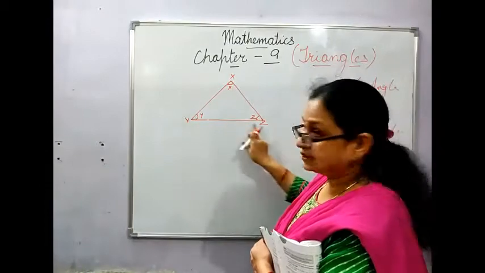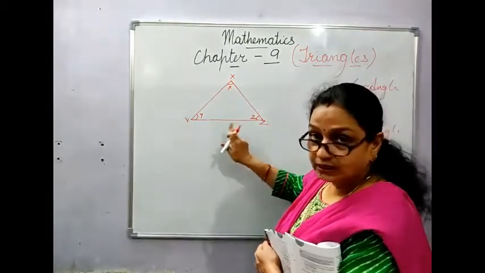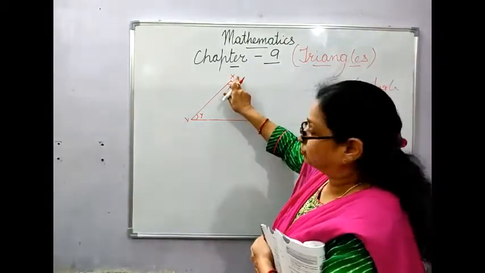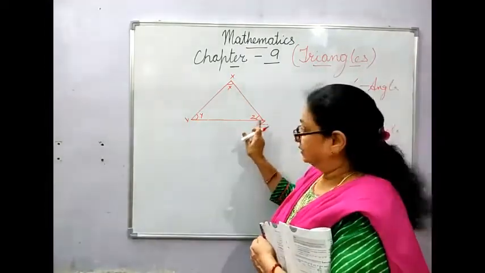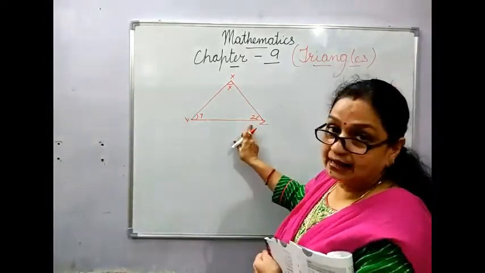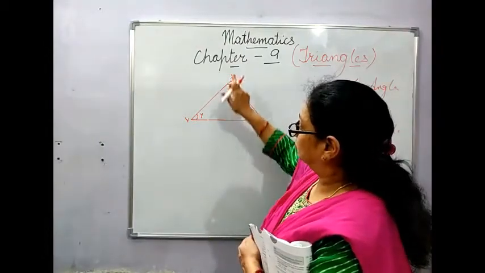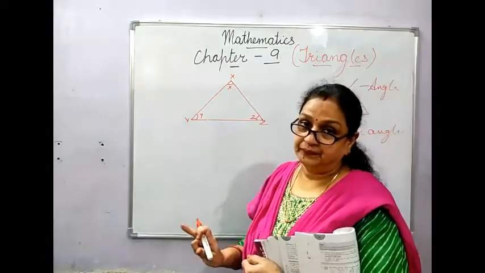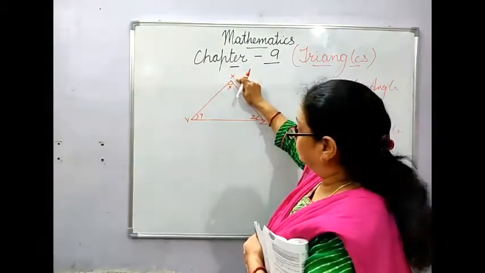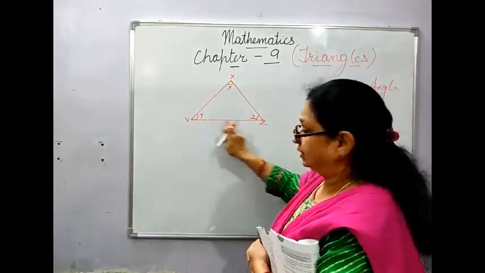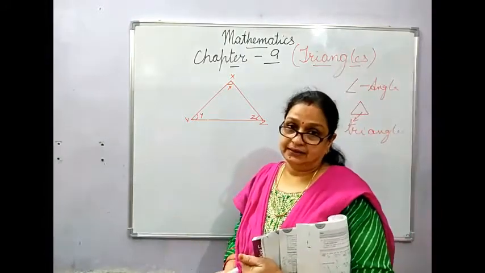Similarly, the YZ line segment or side is opposite to the third angle of the triangle. The line joining two angles will be opposite to the third angle. Vice versa, one angle will be opposite to the line joining the other two angles.